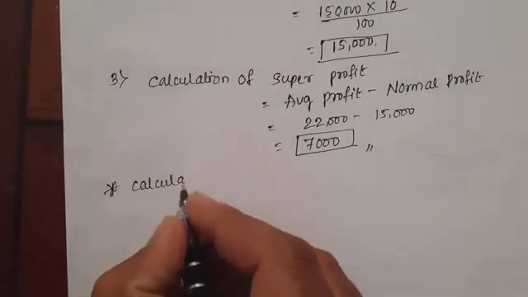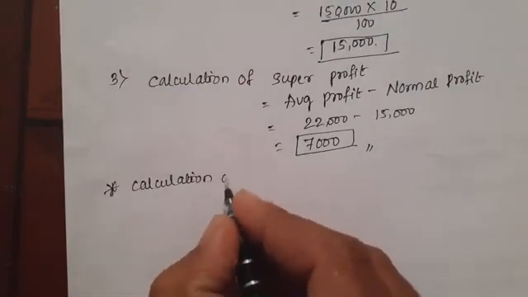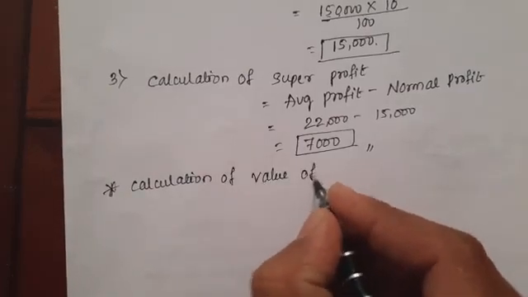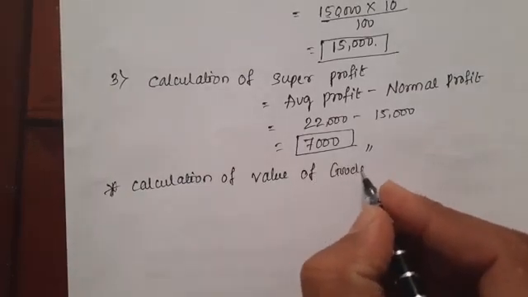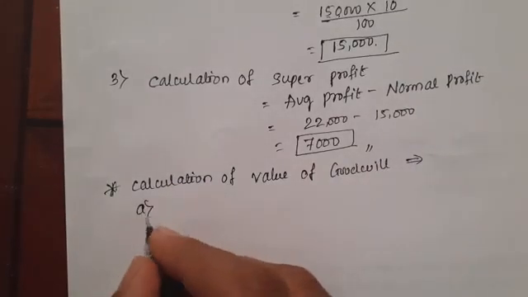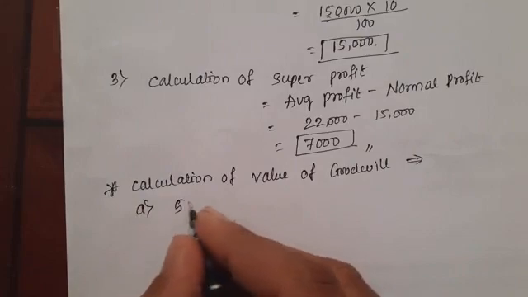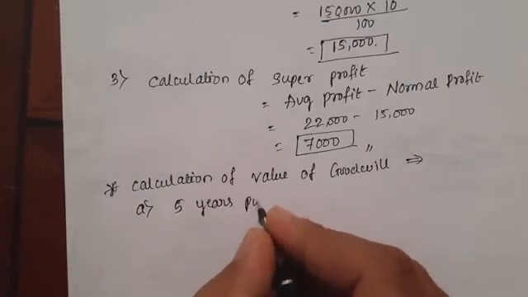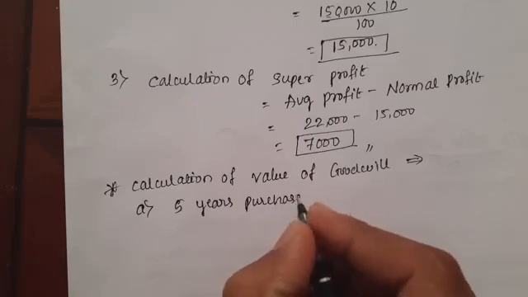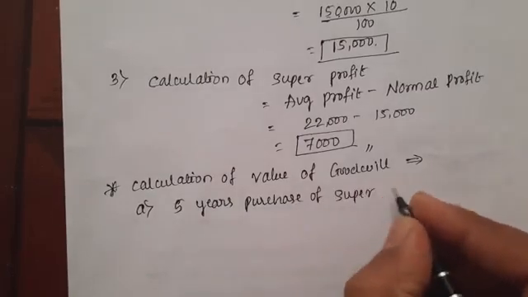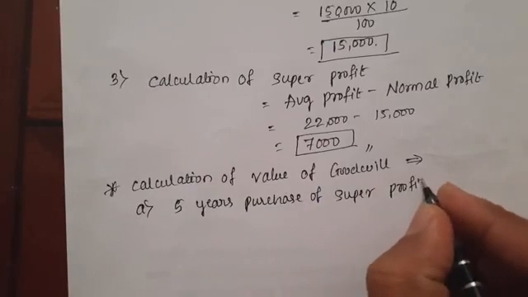Calculation of value of goodwill. The first one, 5 years purchase of super profit.